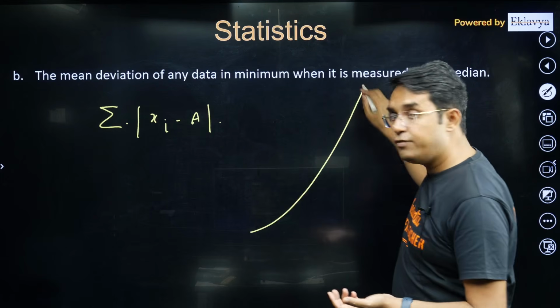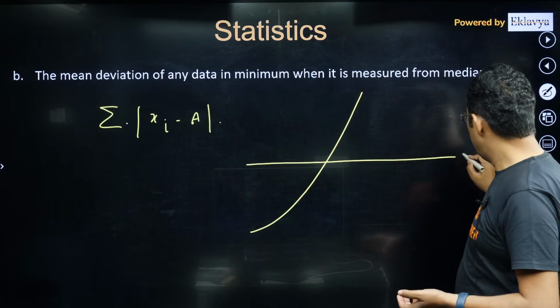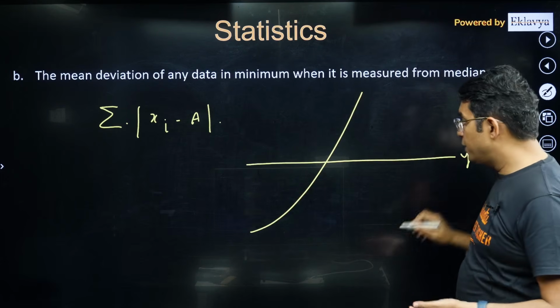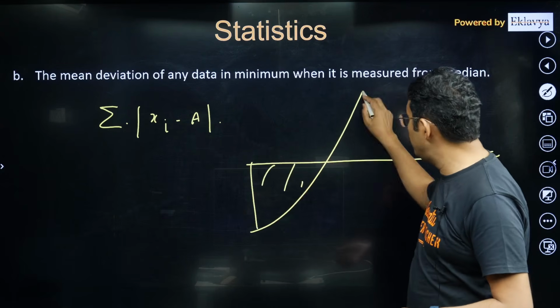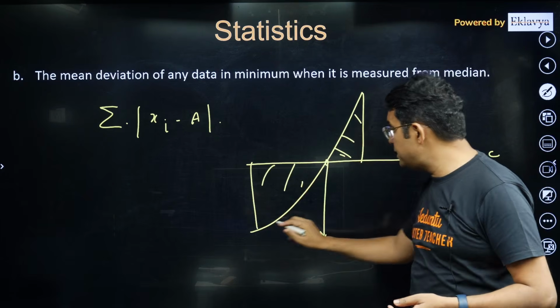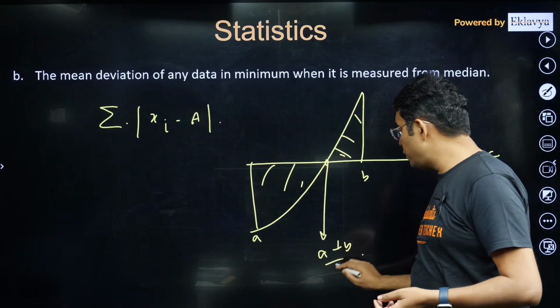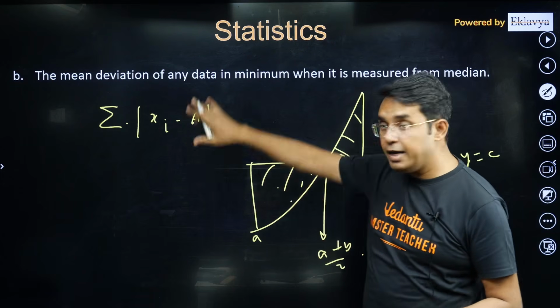And then for an increasing function, if you remember, I told you about this fixed line, let's say y is equal to c. If you are looking for this area to be minimum, it is minimum when this point is the midpoint of A and B. If this is (A plus B) by 2, then only you get this area to be minimum. Here also a similar thing is happening.